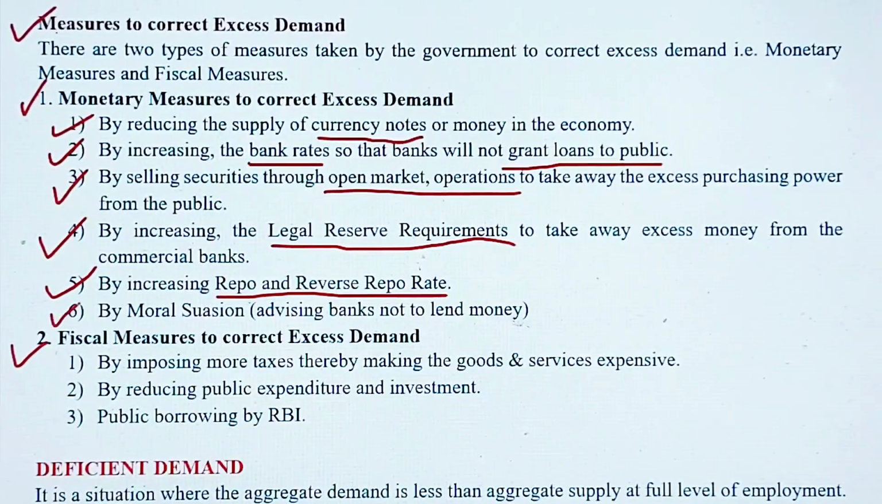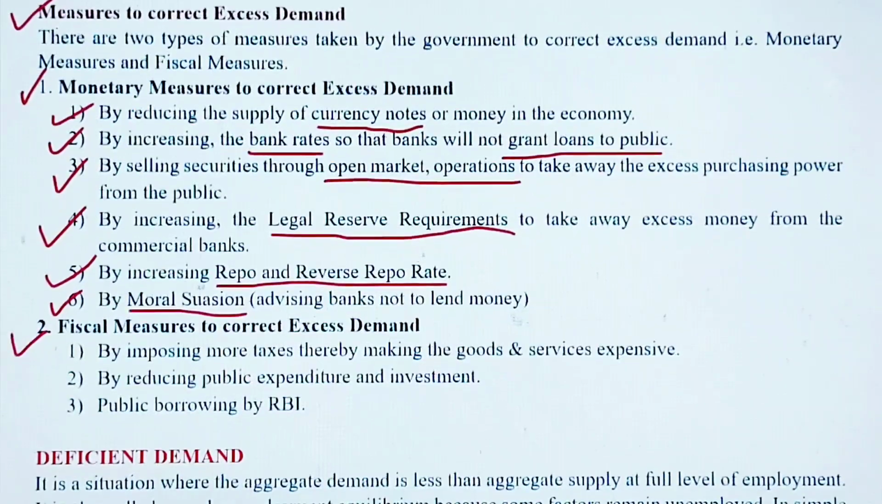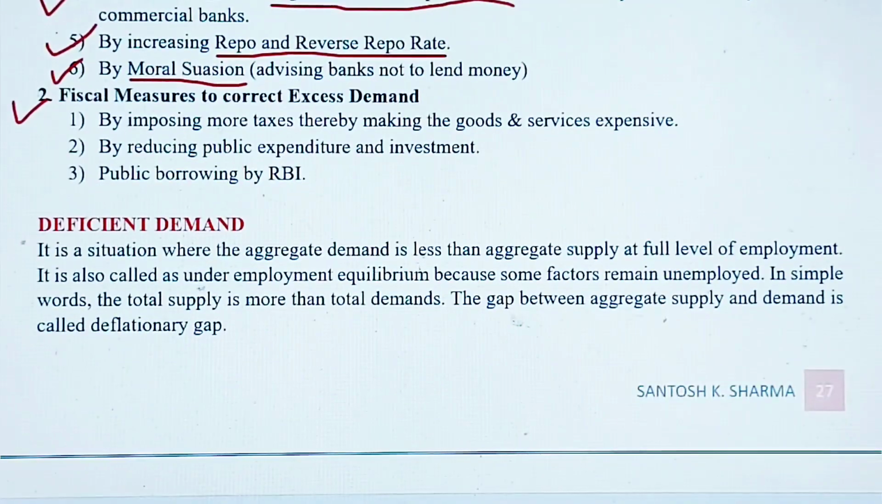And lastly, by moral suasion, that is advising the banks not to lend money. So this is called moral suasion. This point also we have discussed earlier. So this is how the monetary measures work in a country. Now let's see some fiscal measures, how with the help of fiscal measures the government can correct excess demand.